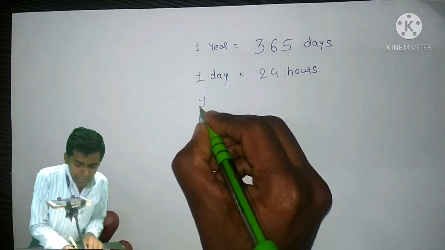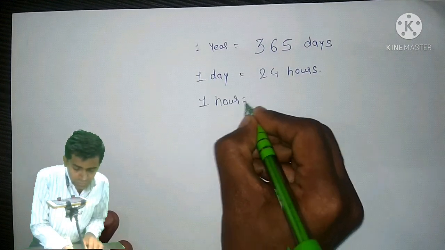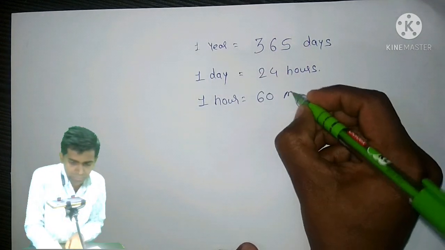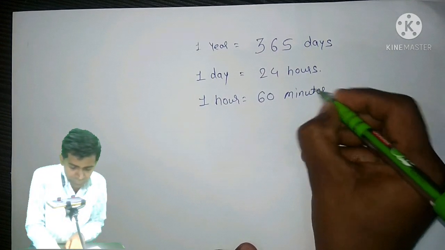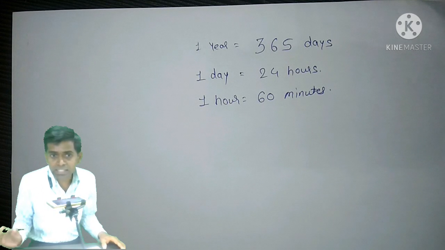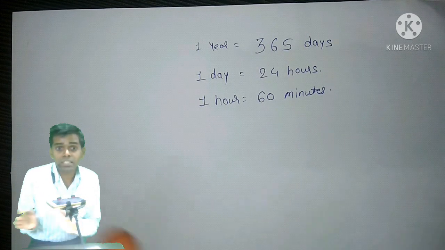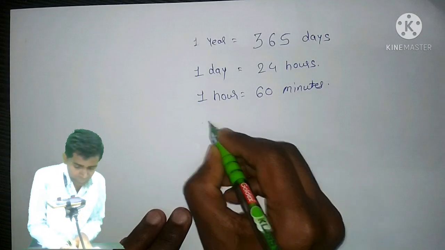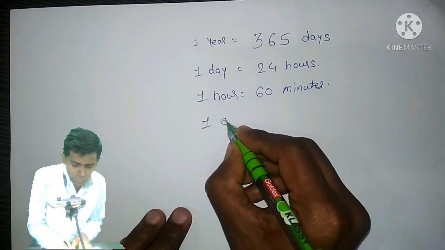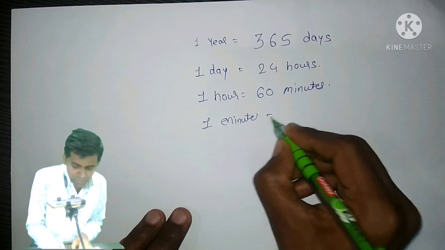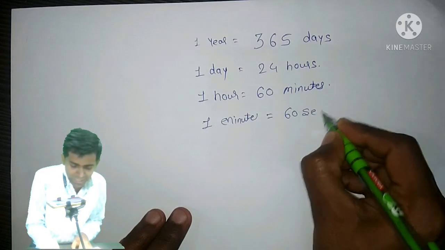Now in 1 hour there are 60 minutes. And each minute has 60 days, sorry, 60 seconds. That means 1 minute is equal to 60 seconds.